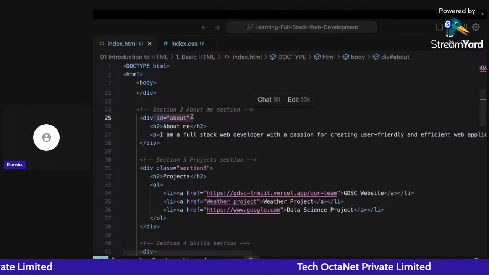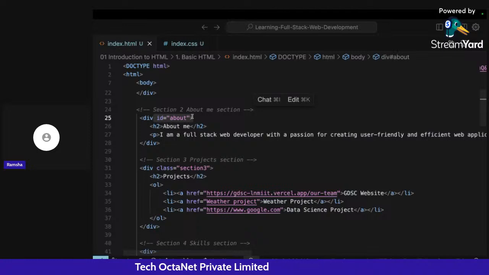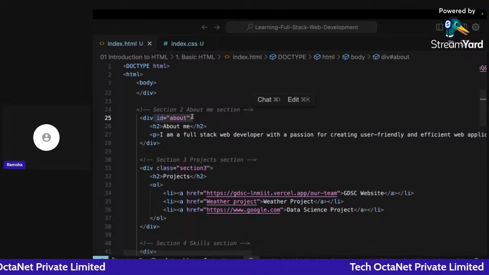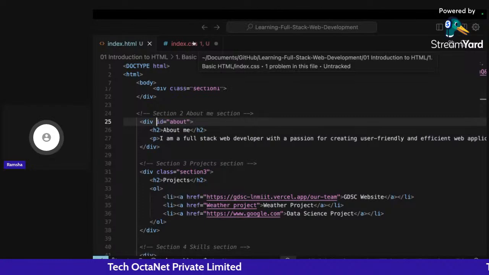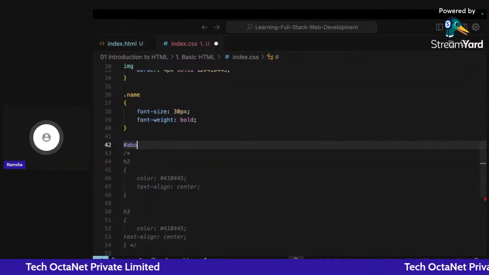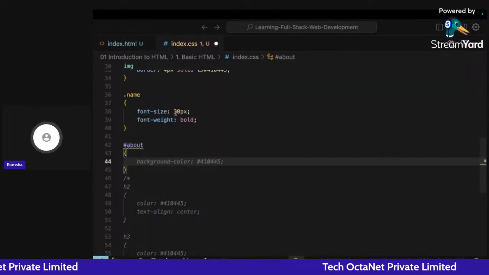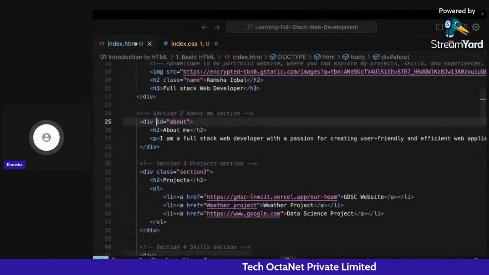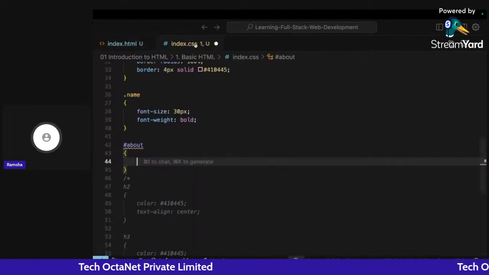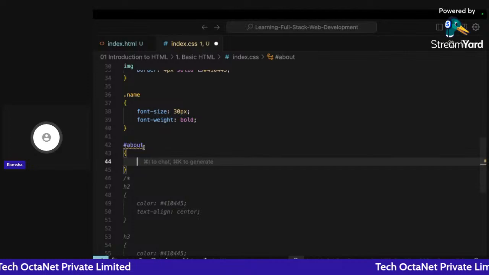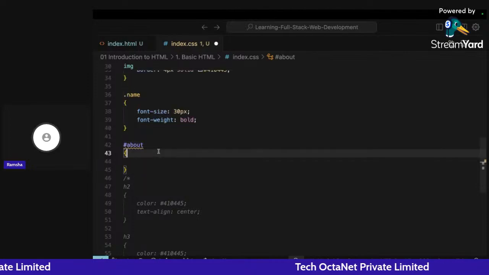For targeting an ID, we write the hash symbol, and I write here about. Okay, so this is the about section. It's a good practice to write IDs for sections. Okay, it helps in search engine optimization again. So we should write like this only.